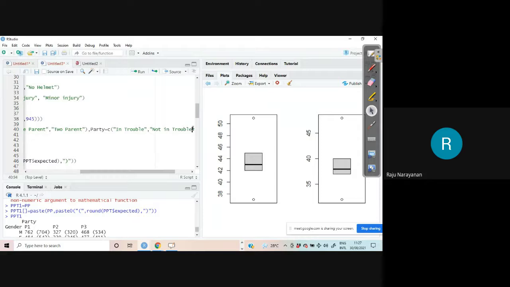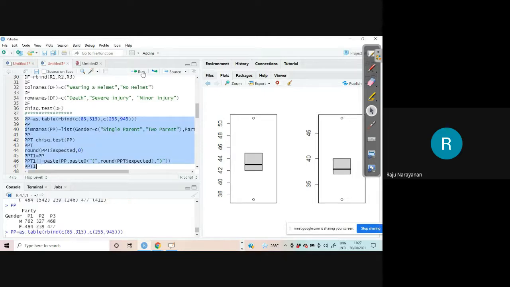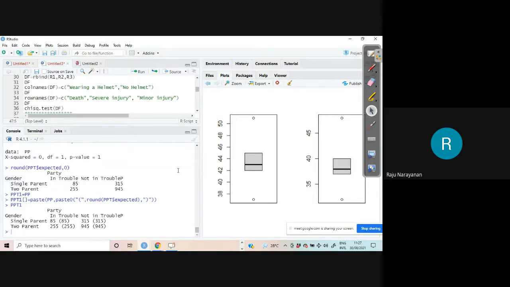Other things you delete. Up to this you delete, finished. All other things you need not worry about. They are general things. You select up to this and run. Finished. Single parent, in trouble, not in trouble.